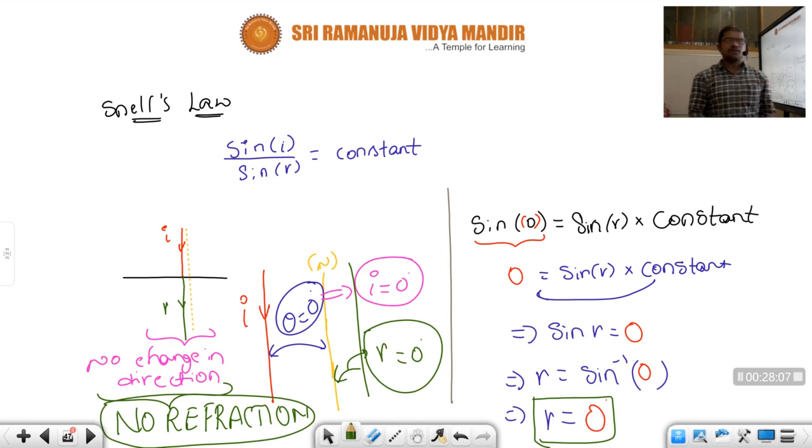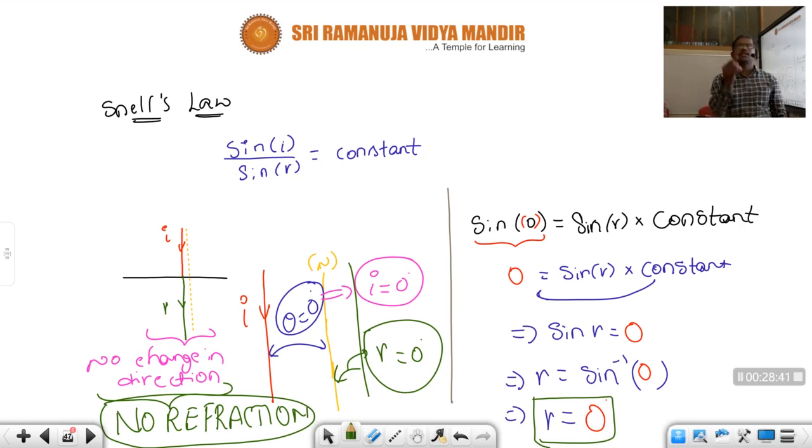Okay, children. So the first thing we need to observe, whenever we want to check whether there is a process of refraction, whether it is existing or not, is the direction of the refracted ray. Whether the light ray is going in the same line, in its same path, or changing its path. Whenever there is a change in its path, we can identify, children, that it is entering from one medium to another medium, and the direction of the light ray is changing, and there is refraction.